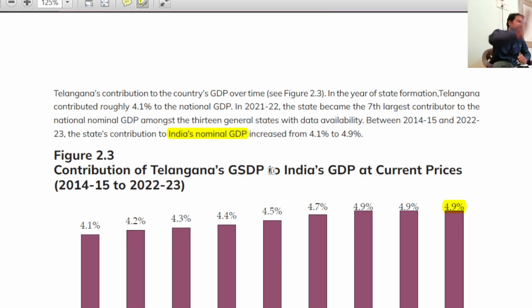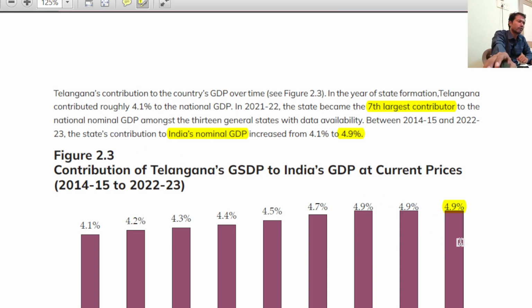You know it, right? Current price is always nominal. What is Telangana's contribution to India's nominal GDP in the recent 2023? The answer is 4.9%. You got the point. 4.1% may not be important for the exam, but do remember this 4.9%, and now the state has become the seventh largest contributor to the national nominal GDP, right?